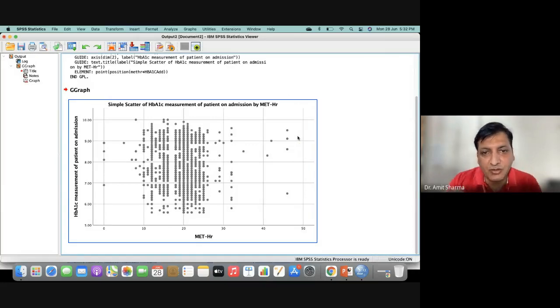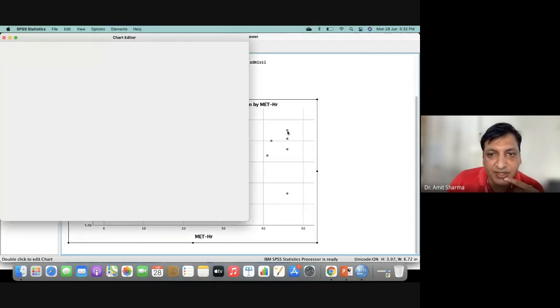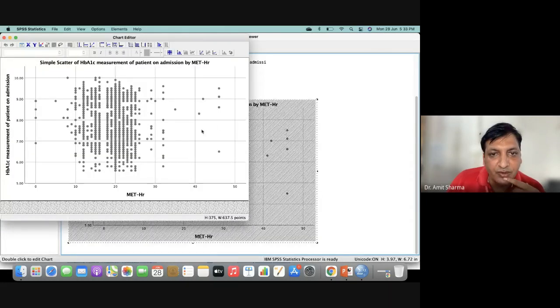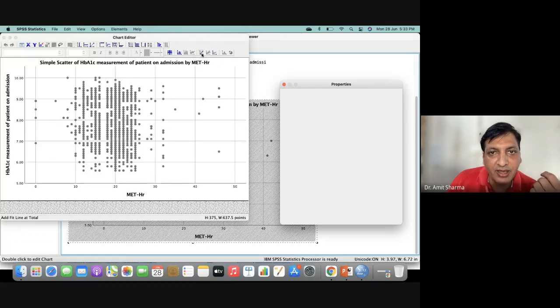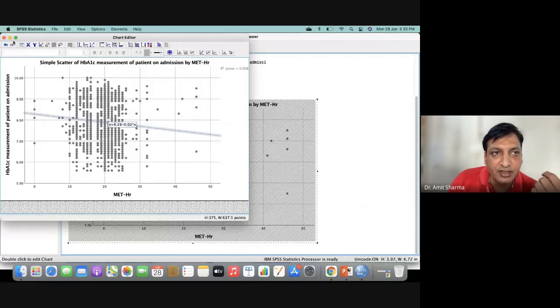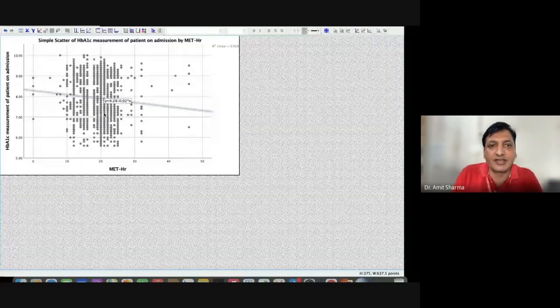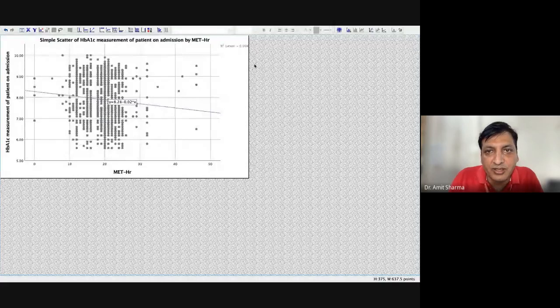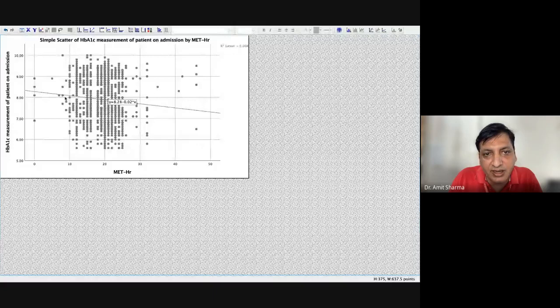Still we are not able to find out what the conclusion was, because each dot is an individual patient. So for that, we double click on the graph to activate it, and on top we have a line to fit. I will click on linear and close, and this is the graph. Now we got the value of R also, and we can see the trend that it's a negative trend.